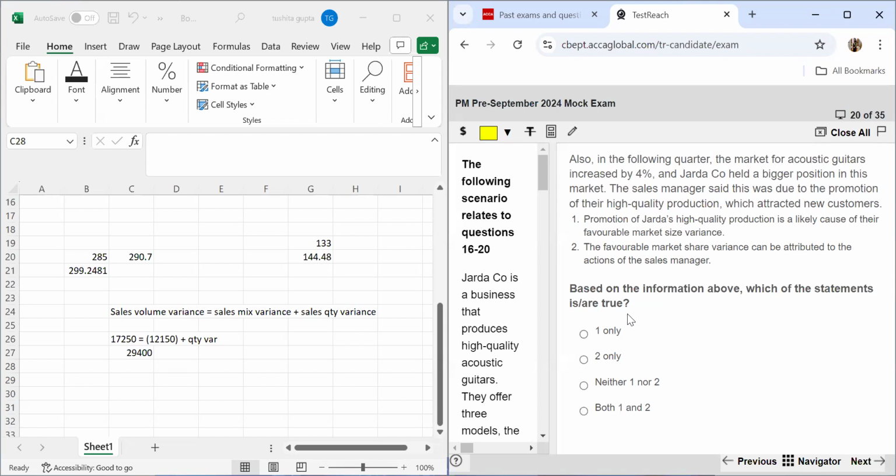Now, this statement is incorrect because market size is nothing but a planning variance, and planning variances depend upon external factors. It's not on your internal factors. So this cannot be true. Moving to the second statement, favorable market share variance can be attributed to the actions of the sales manager. This is absolutely correct because the market share variance is the operational variance and it is linked to what the company has in their control. That means it's in the control of the sales manager. So if it is favorable, then it's definitely something which the sales manager has done well. So 2 only is going to be our answer over here.